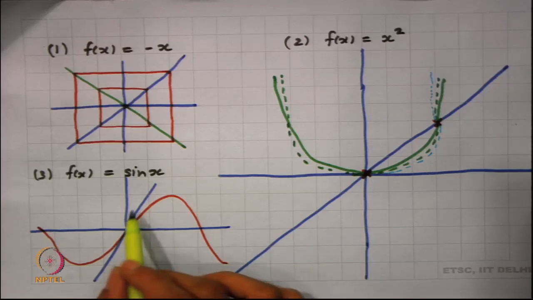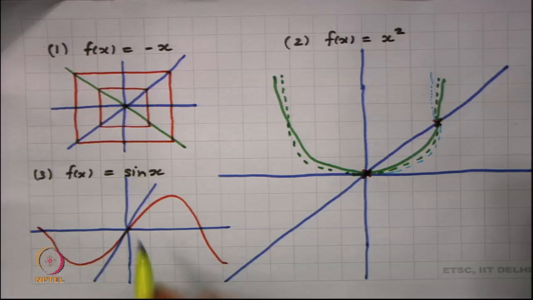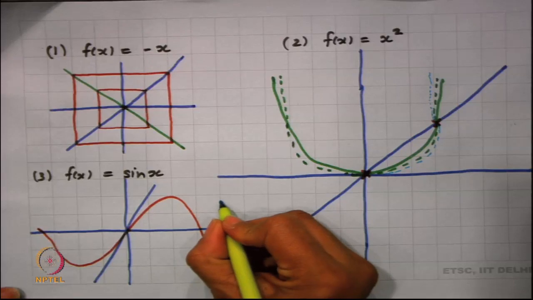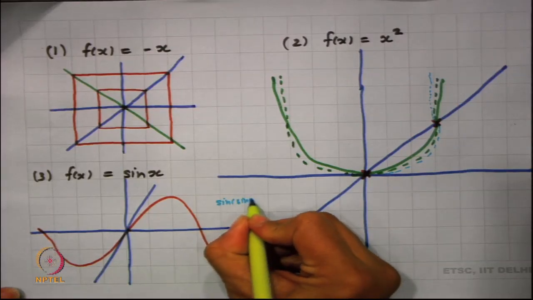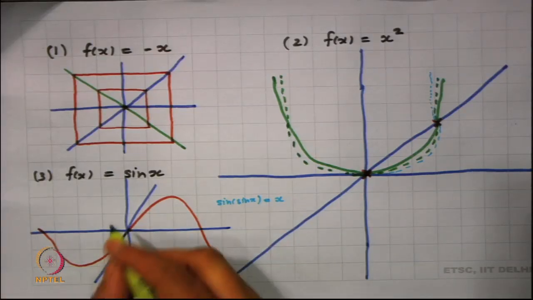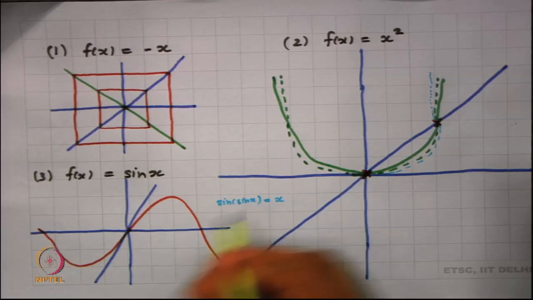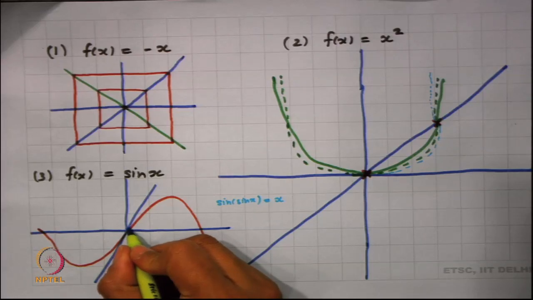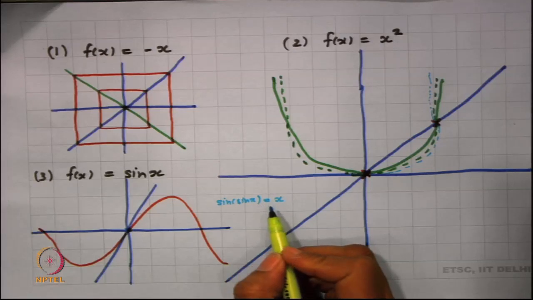We know that sin x is always less than or equal to x here, right. And if we try to see what happens to sin of sin x equal to x, supposing we want to look into this part. So, here we have sin x = x has only one solution, that is x = 0. Now, we try to see if it has periodic points of period 2. To look into whether it has periodic points of period 2, we look into whether sin(sin x) = x has some non-trivial solution.